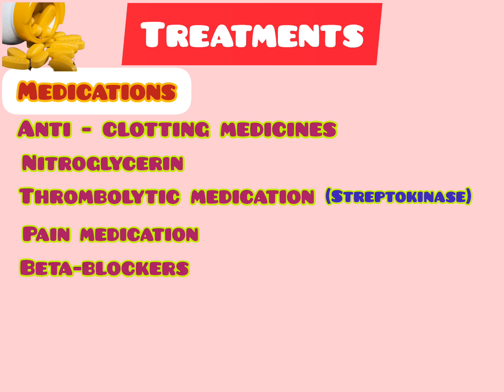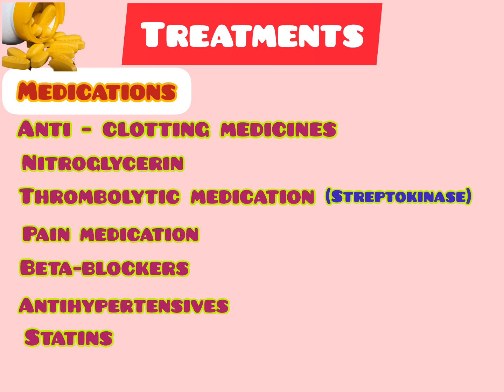Beta blockers help to slow down the heart rate. Antihypertensives decrease blood pressure and help to recover from the injury. Statins help to stabilize the plaque in the heart's blood vessels and reduce cholesterol. Antiarrhythmic drugs: a heart attack can cause malfunction in the normal heartbeat, causing arrhythmias.